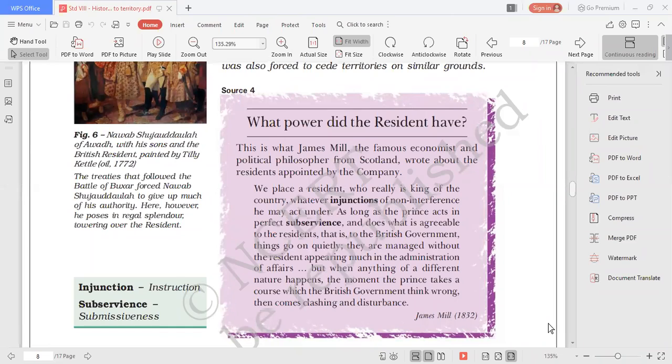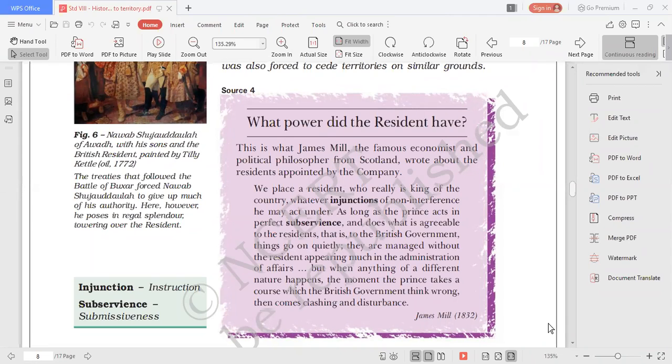We place a resident who really is king of the country, whatever injunctions of non-interference he may act under, as long as the prince acts in perfect subservience. Subservience means that you keep doing what we say, and then everything is fine.